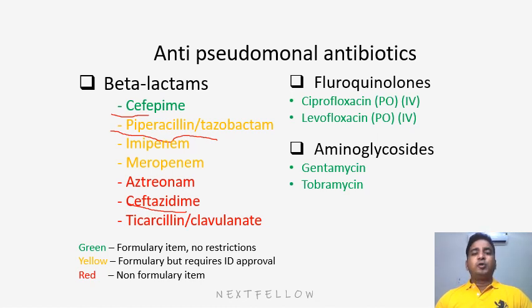Now fluoroquinolone groups are also effective against Pseudomonas, that is ciprofloxacin and levofloxacin. It has been asked in previous years that they have given 4 options, out of which we have to select the correct answer for the treatment of Pseudomonas infection. The options given were ciprofloxacin and 2nd or 3rd generation cephalosporin. So the correct answer seems to be ciprofloxacin in that question. Just to remember, fluoroquinolones are also effective against Pseudomonas, and aminoglycosides like gentamicin or tobramycin are also effective against Pseudomonas.